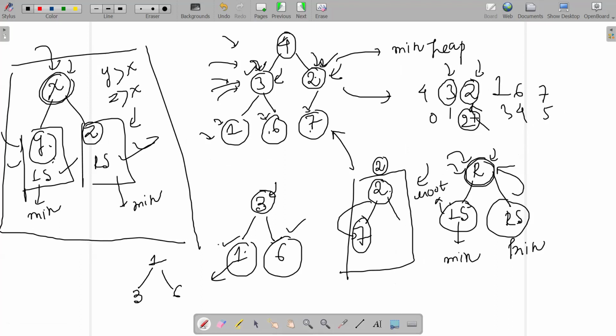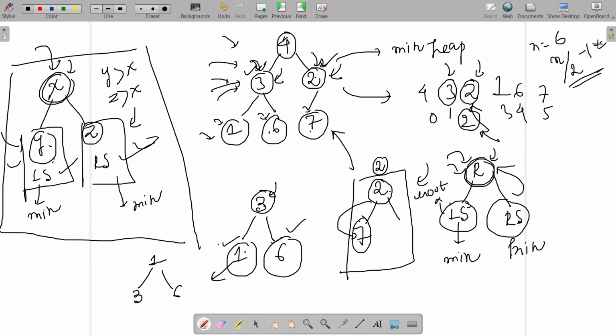Am I correct? Am I wrong? Tell me. So how can I try locating this index from where to start? If n equals 6 here, right? From where will you start? Can I just say it's nothing but n divided by 2 minus 1? From this particular index, I should be starting off the heapification process. If there are n nodes inside your heap, start off the heapification from n divided by 2 minus 1. Will this work? Tell me that. Yes. Okay.